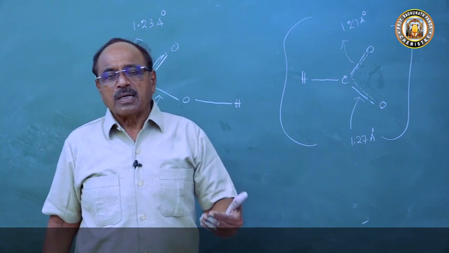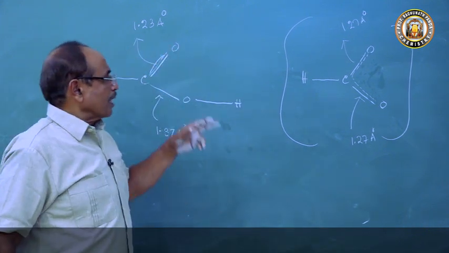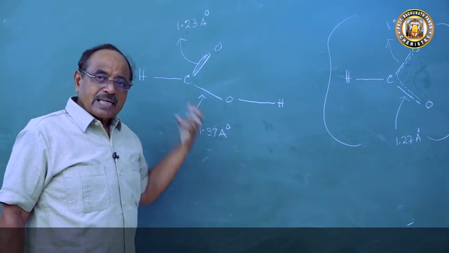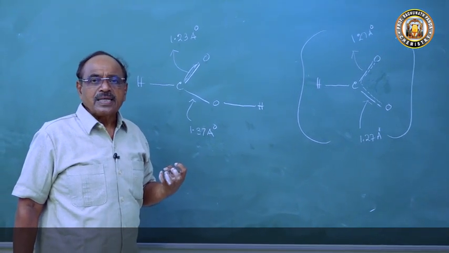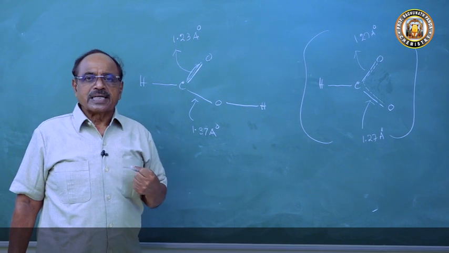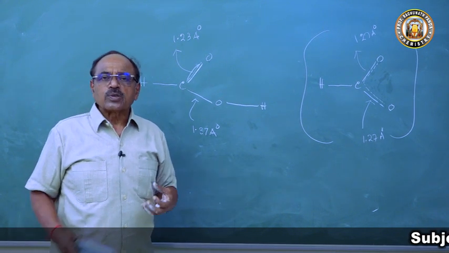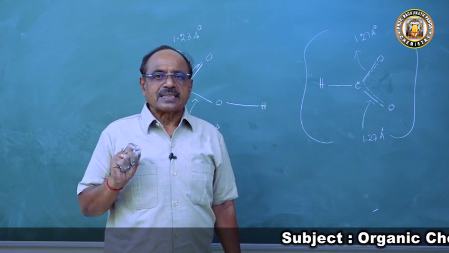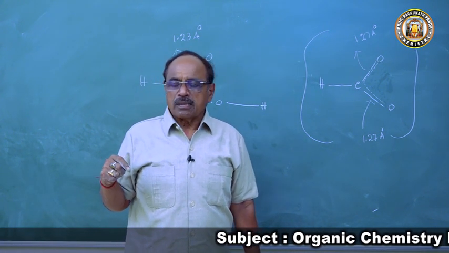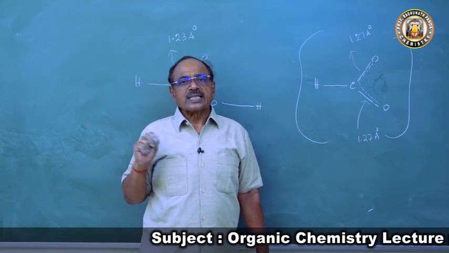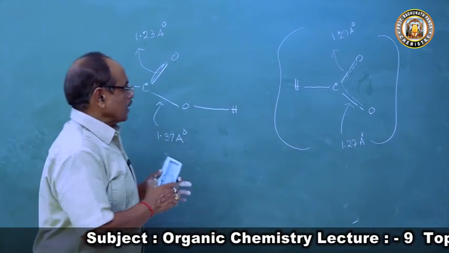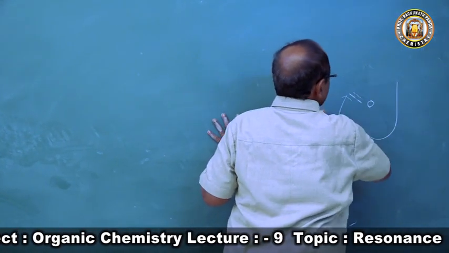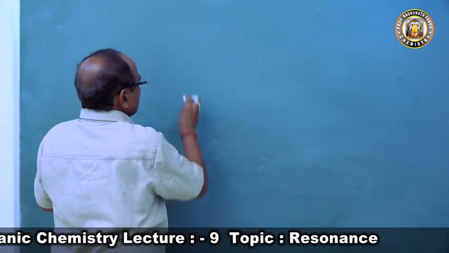Now we'll come to this: if the carboxyl carbon is bonded to an electron attracting group, what will happen to the acid strength of the carboxylic acid? If you take acetic acid and treat with chlorine, it will give you CH2Cl-COOH, monochloroacetic acid. Then if you allow the chlorine to react, it forms dichloroacetic acid. If we allow it to react further, it produces trichloroacetic acid. For example, I am writing this here.